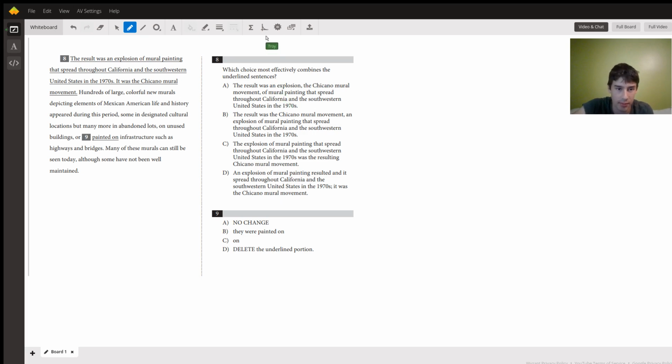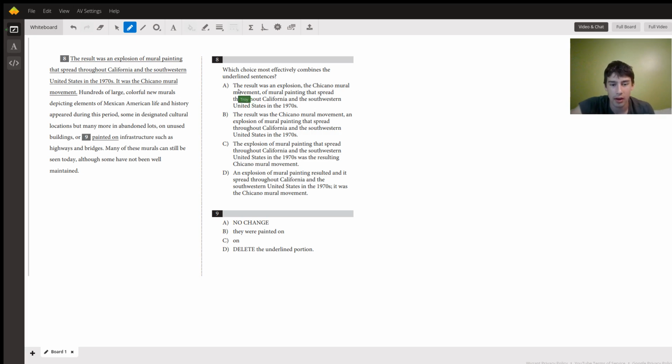sentences into one sentence. What I like to do is get rid of a couple, eliminating the ones that I know aren't right, and that's going to make it easier for us to pick the right one. The way we can do this with most of these is to read them aloud in your head and listen for, okay, does this sound smooth? Does this sound like something that I would say or hear in conversation?